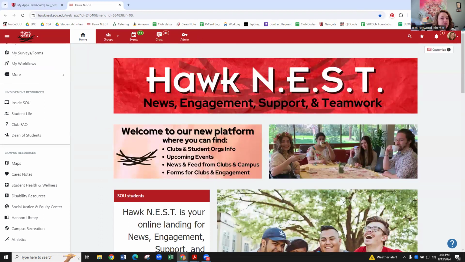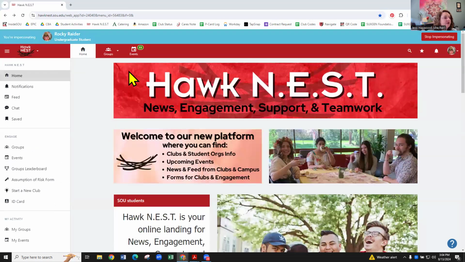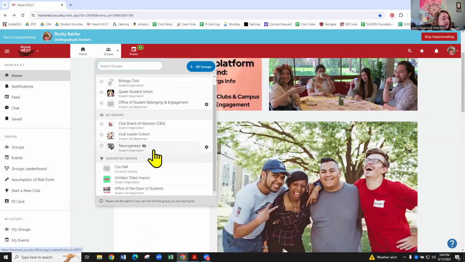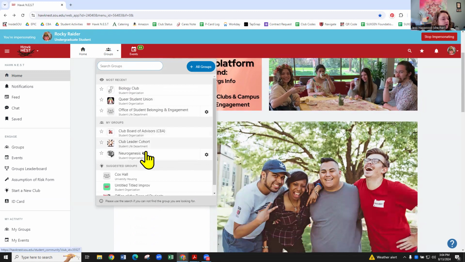So groups are very useful for clubs and for non-club members. So if a general student wants to look at clubs and groups on campus, they can just click on the groups button and you can see a quick overview here. You'll see your groups that you're a part of. You'll see most recent ones that you clicked on and then suggested groups.